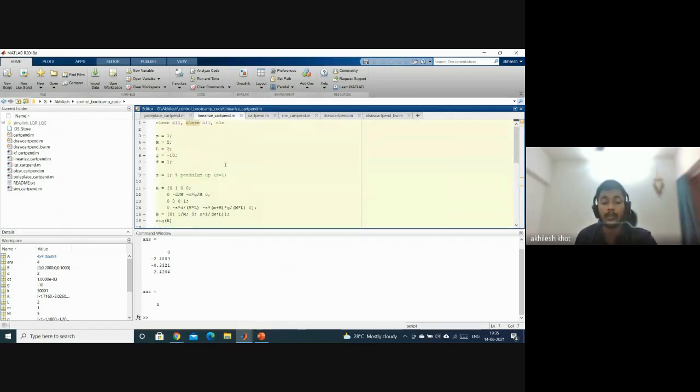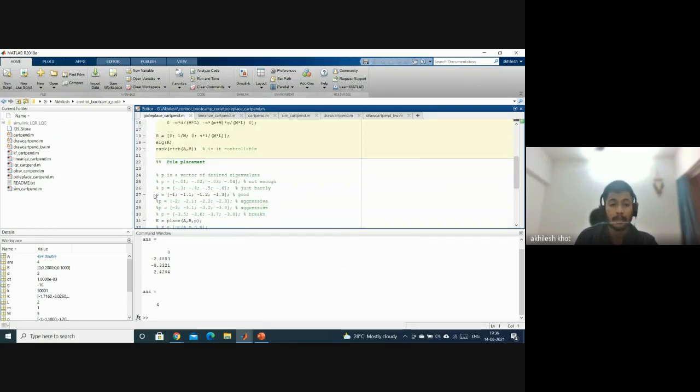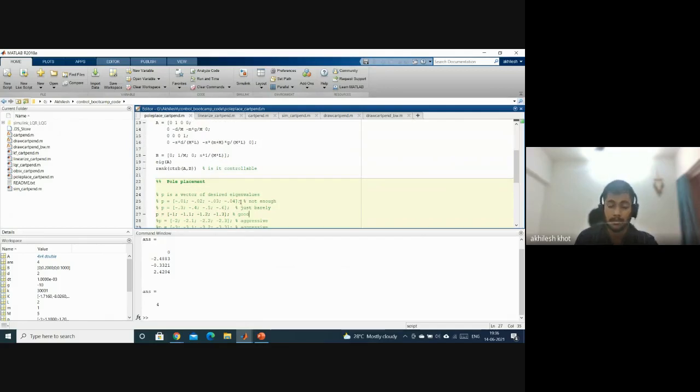Basically now, again, this is the construction part, design part. So again, we need to balance it. So we have balanced it using proper pole placements. So as you can see, the poles are 0, -2, -0, and 2. So basically we have two positive poles here. So that means the system is unstable. So again, we need to properly place the poles so that it can get stable. So these are the values of the poles. We have randomly put those values to check whether it is balancing or not.